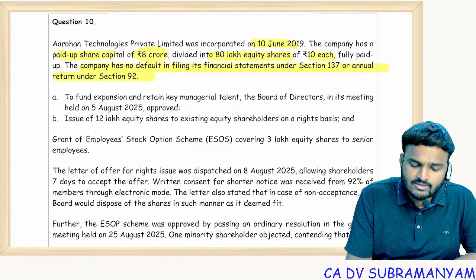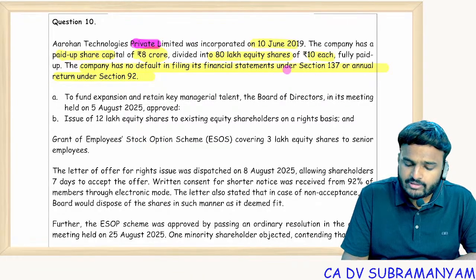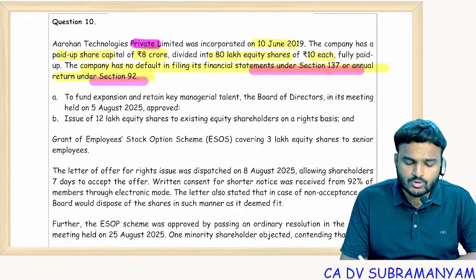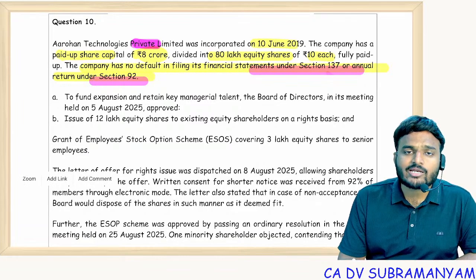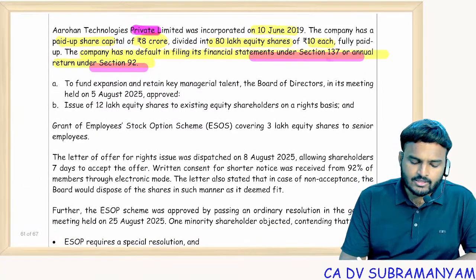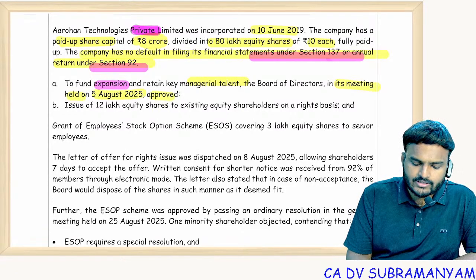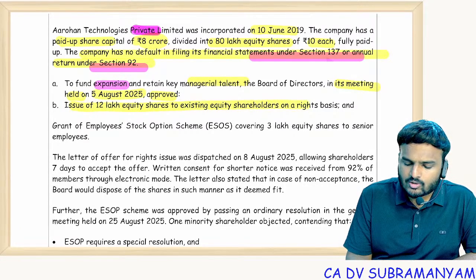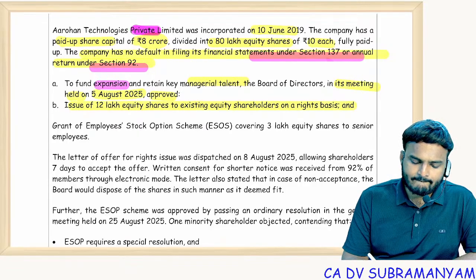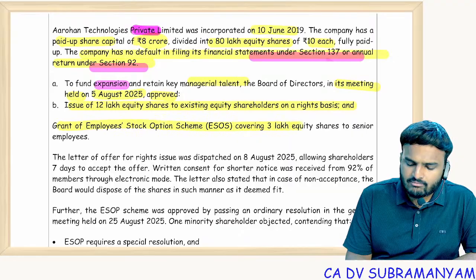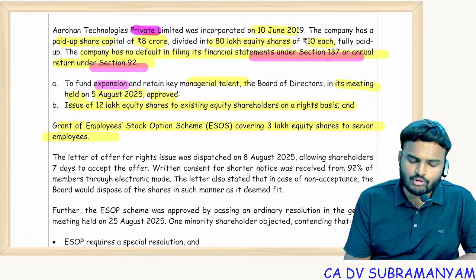And what is the nature of the company? You see, private company. Private company, non-defaulter under section 137, under section 92, can issue ESOPs with just ordinary resolution. SR is not required. To fund expansion and retain key managerial talent, directors in its meeting held on 5th August 2025 approved issue of 12 lakh equity shares to the existing equity shareholders on a rights basis. And grant of employees stock option scheme covering 3 lakh equity shares to the senior employees.